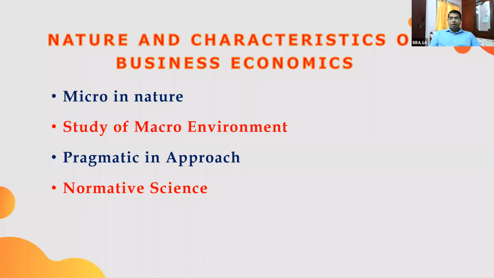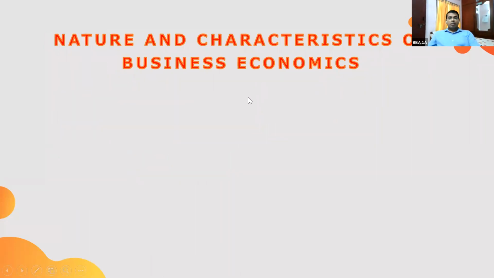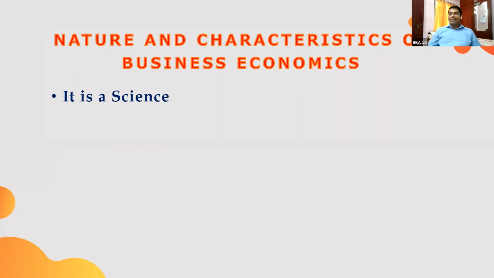Okay, and it is also a science. What does science mean? In nature, everywhere, we are going to learn this nature of almost every subject. Basically, business economics is a science. It is based on certain laws and principles.